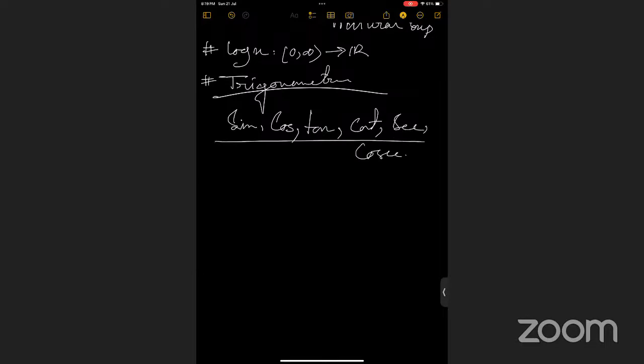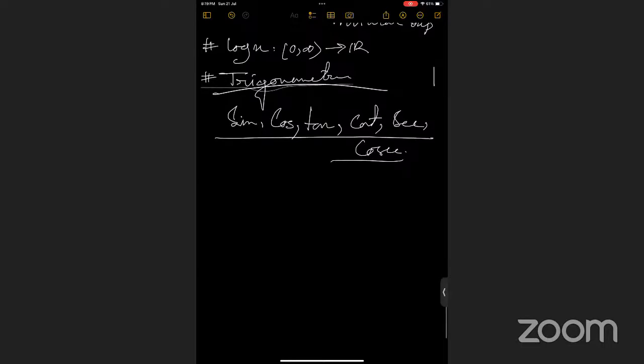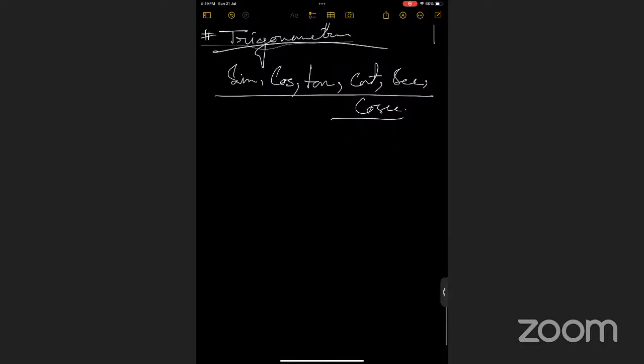So basically, these are the 6 trigonometric functions. And you already know the chart, right? Sine of theta from theta equals 0 to pi by 2, right?